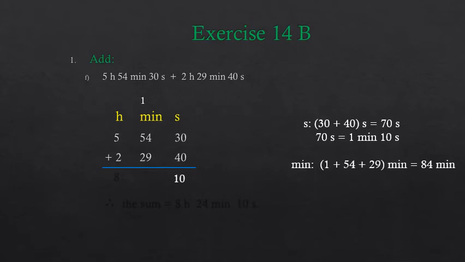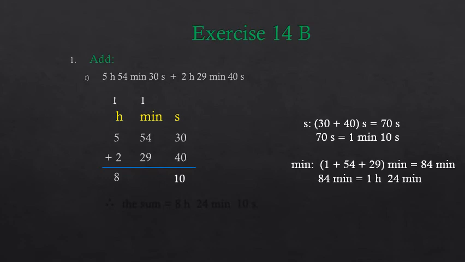So now we will do the addition of minutes. 1 minute plus 54 minutes plus 29 minutes is equal to 84 minutes. And we can do the regrouping of 84 minutes. 84 minutes is equal to 60 minutes plus 24 minutes, and 60 minutes is equal to 1 hour. So we can write 84 minutes is equal to 1 hour plus 24 minutes. So this 24 minutes will be written under the minute column, and the 1 hour will move to the hour column.